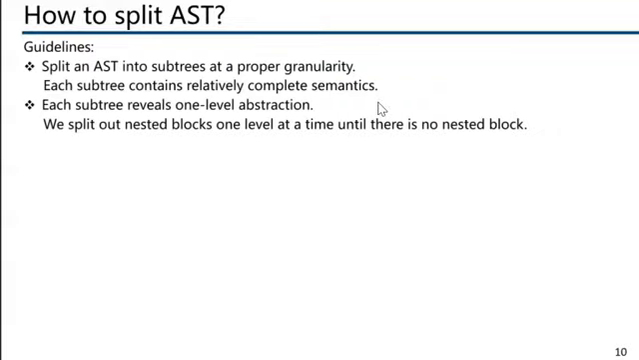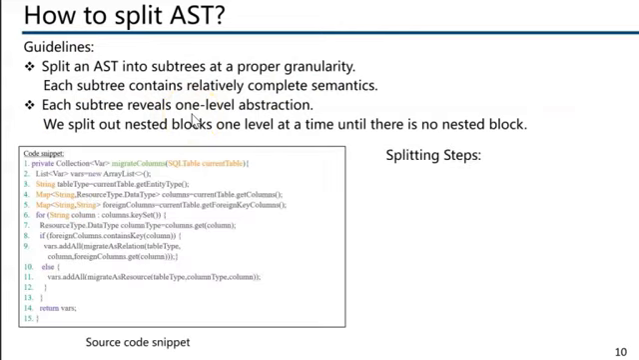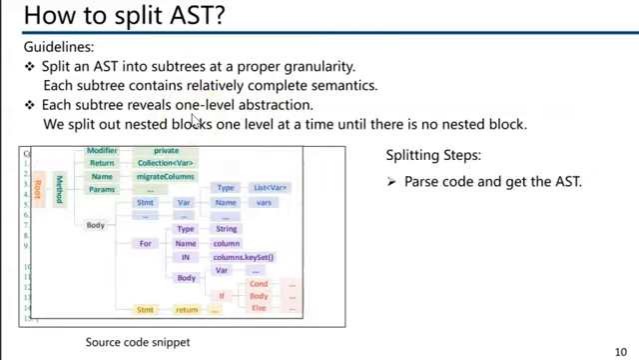The guideline of splitting an AST is to split an AST into subtrees at a proper granularity, and each subtree reveals one level of abstraction in detail. Given a Java method, we parse it and get the AST.